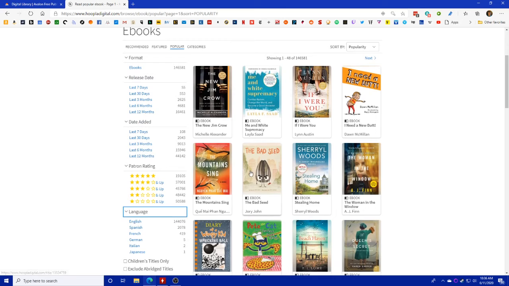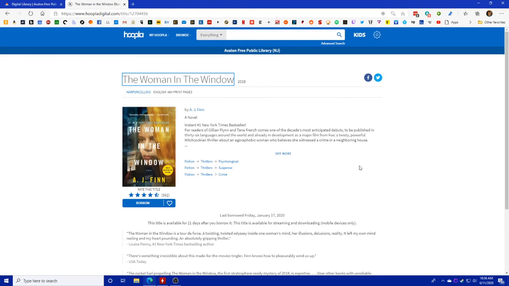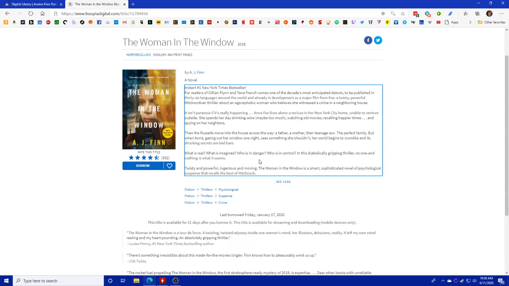We're going to go ahead and just pick The Woman in the Window here and click on that to give you an idea of what happens at that point. Much like how it was over on Overdrive, it does give you information about the book here. We can get more description of the title. We'll see some of the reviews down here.